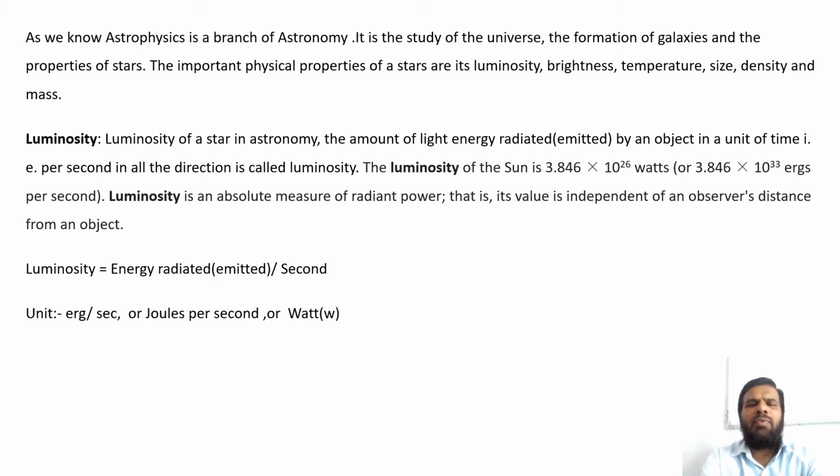The luminosity of the Sun is 3.846 × 10^26 watts, or 3.846 × 10^33 ergs per second. Luminosity is an absolute measure of radiant power, that is, its value is independent of an observer's distance from an object. Luminosity is equal to energy radiated or emitted per second. Unit is erg per second or joule per second or watt.